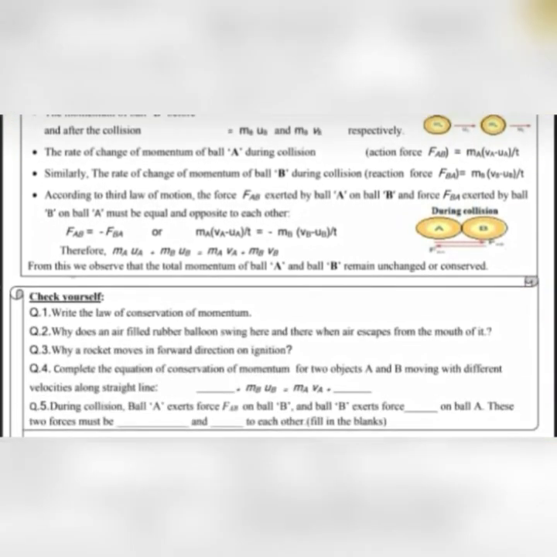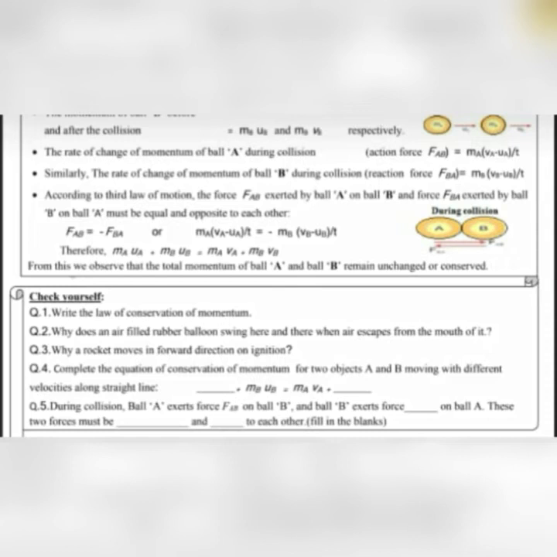Now the second question is, why does an air-filled rubber balloon swing here and there when the air escapes out from the mouth of the balloon? So what happens when the air escapes from the balloon? The air which is present in the balloon is released.